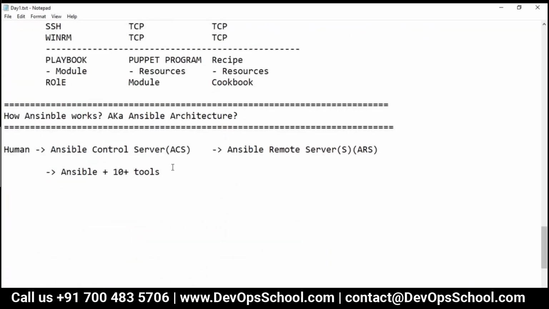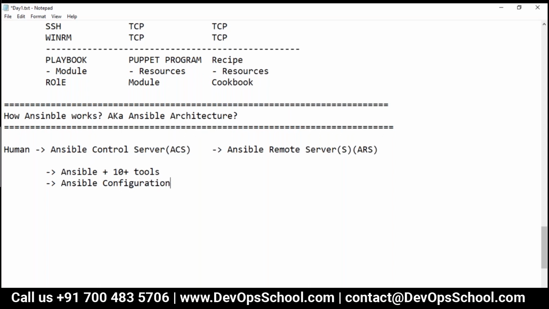You will find many other utilities also, many other tools, but typically we say, okay, in ACS we install Ansible. Now the installation process is very simple, it's just a matter of one command and your installation is done. Simple, very simple.